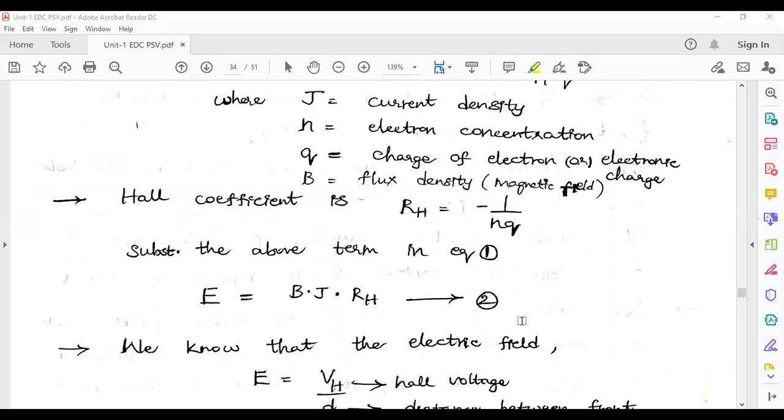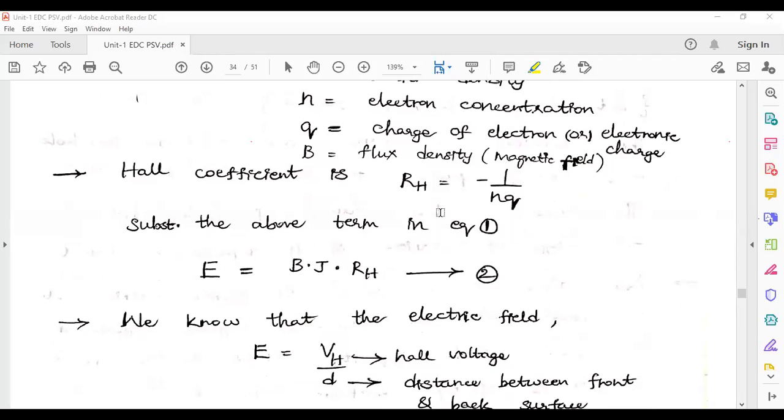Hall coefficient is given by RH, that is equal to minus 1 by NQ. This minus 1 by NQ is represented here. This is for n type. If we are considering this for n type, this will become minus 1 by NQ, whereas for p type it will become 1 by NQ. For negative charge, this Hall coefficient is minus 1 by NQ. For p type, 1 by NQ.